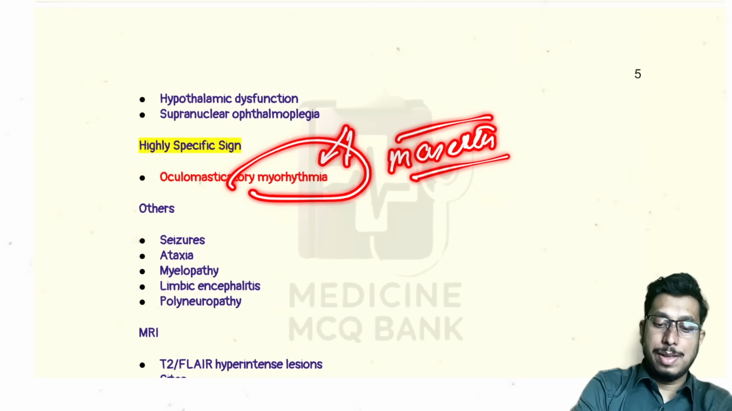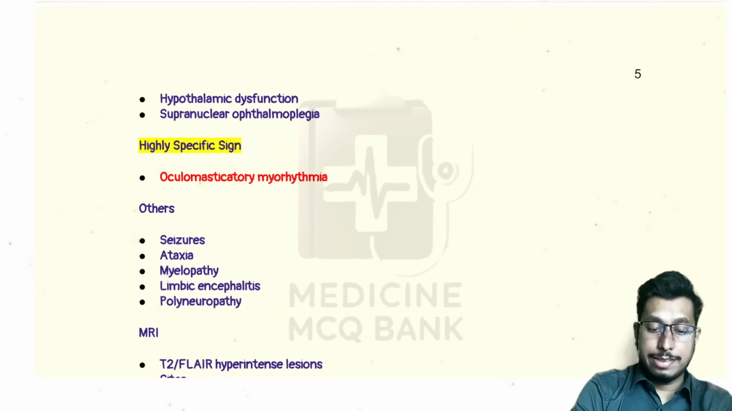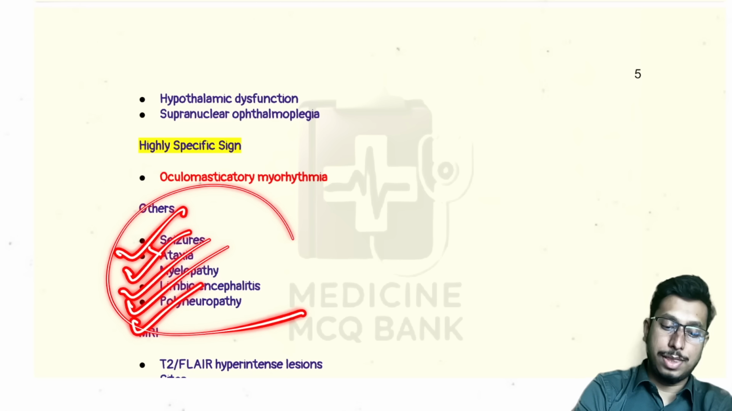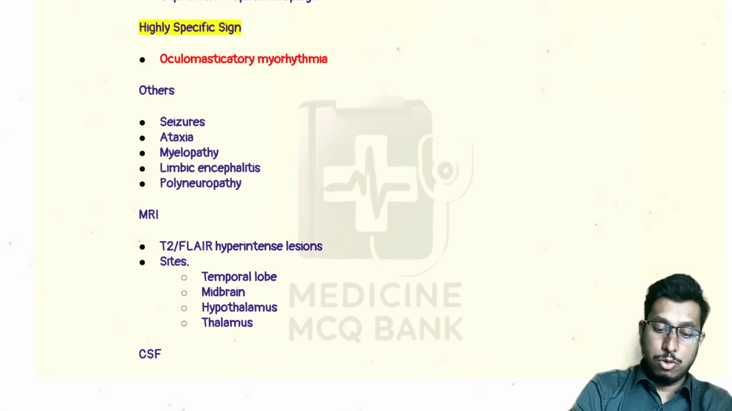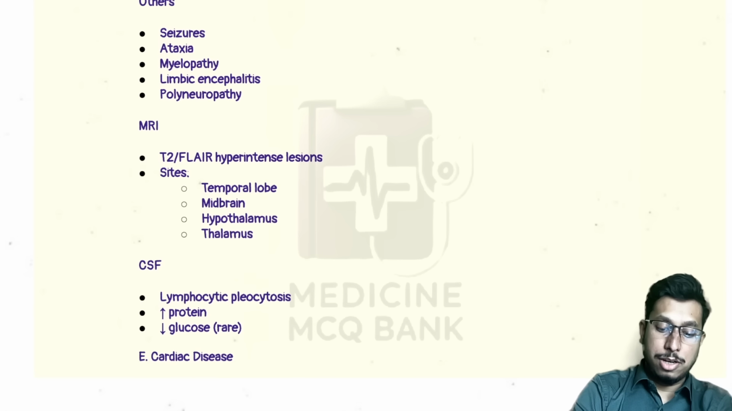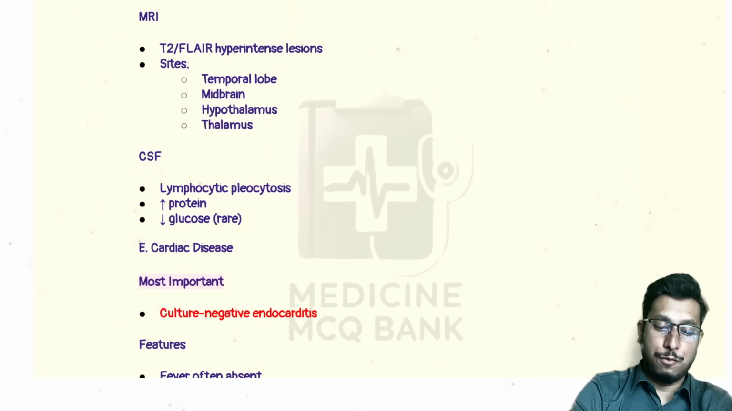This is a very highly pathognomonic feature. This is rare, highly specific, and highly pathognomonic for diagnosing; almost invariably oculomasticatory myorhythmia means this is nothing but Whipple's disease. Okay. So what other CNS signs can be seen? Seizures, ataxia, myelopathy, limbic encephalitis, and polyneuropathy can be seen. Even MRI shows hyperintensities in the temporal lobe, midbrain, hypothalamus, or thalamus region. And CSF is mandatory. What will CSF reveal? CSF will reveal lymphocytic pleocytosis, increase in protein, and decrease in glucose content.